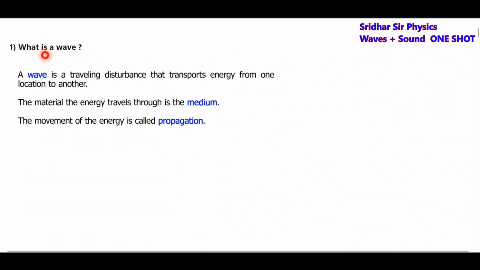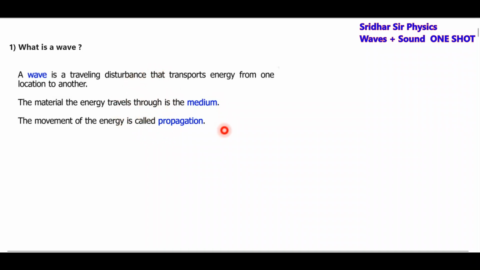First, what is a wave? What do you mean by wave? A wave is a traveling disturbance that transports energy from one location to another. The material the energy travels through is the medium. The energy travels through the medium. The medium will not propagate. Only the wave energy will flow through the medium. The movement of energy is called propagation. Like this, we define the wave and the propagation. The flow of energy through a medium we can call propagation or wave propagation.